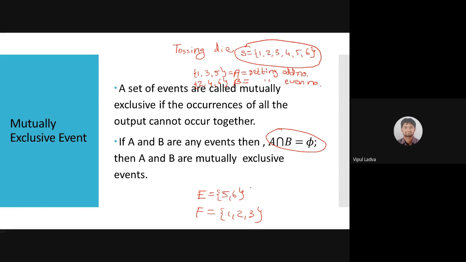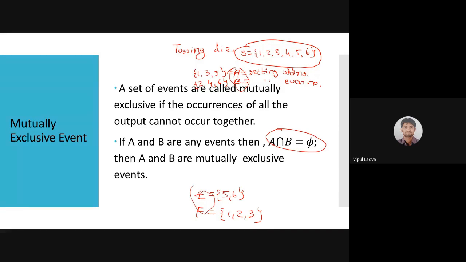Take care. For mutually exclusive events, what we need to take care of? We need to take care that the intersection of the sample spaces of both events must be a null set. As per the definition, a set of events is called mutually exclusive if the outcomes cannot occur together. Or in other words, if A and B are any events, and A intersection B is a null set, then A and B are mutually exclusive events. In this case, E and F both are mutually exclusive, and in this case, A and B are also mutually exclusive.